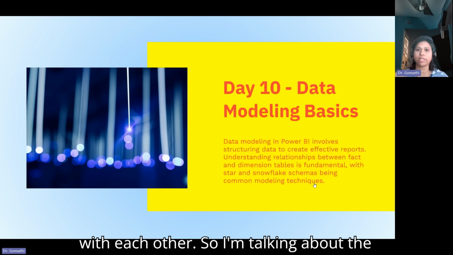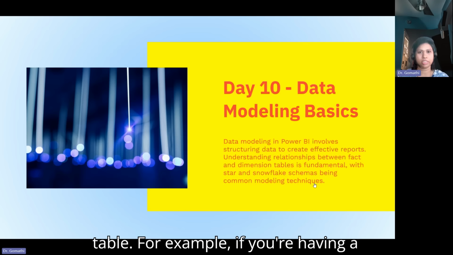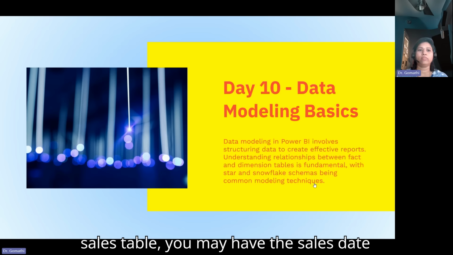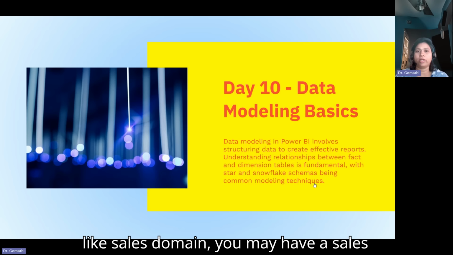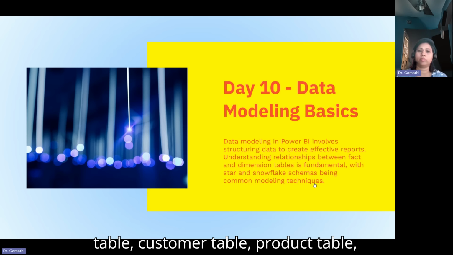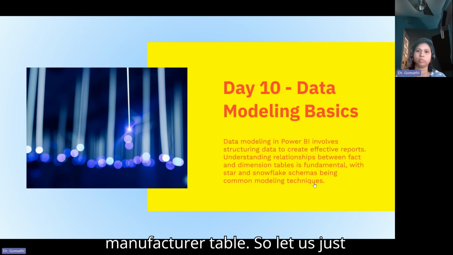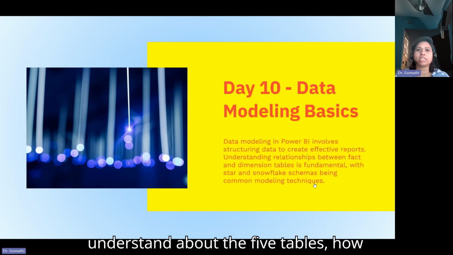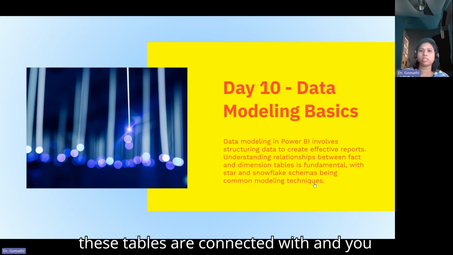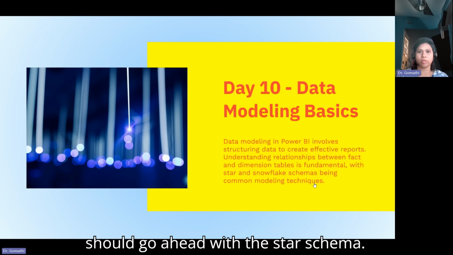So I'm talking about the table. For example, if you're having a sales table, you may have the sales data, like sales domain. You may have a sales table, customer table, product table, manufacturer table. So let us just understand the five tables, how these tables are connected. And you should go ahead with the star schema.